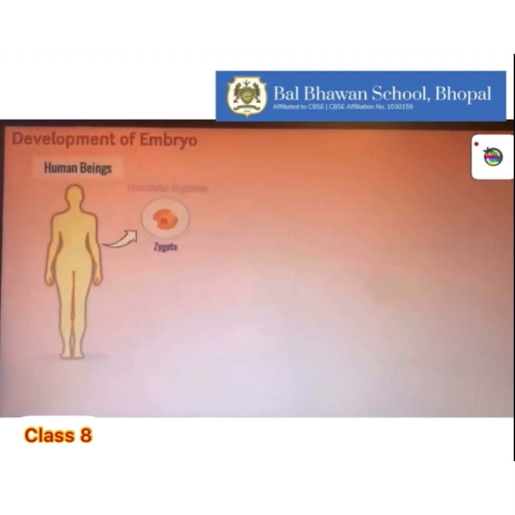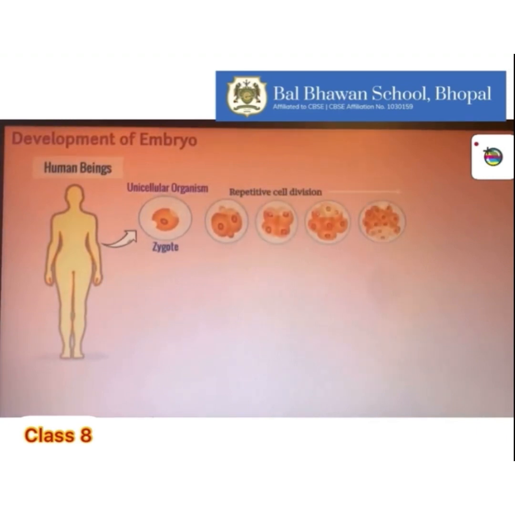In human beings, once the zygote is formed, it undergoes repetitive cell division, resulting in an increasing number of cells. The increasing number of cells forms a ball of cells. In this structure, the cells start forming groups.